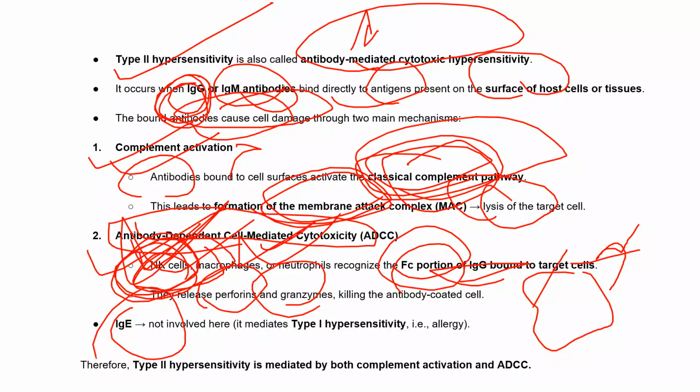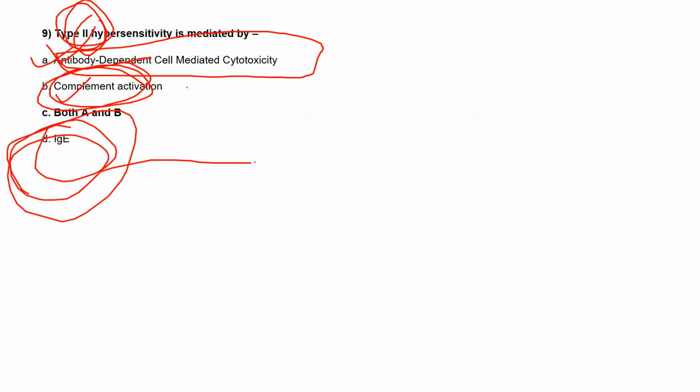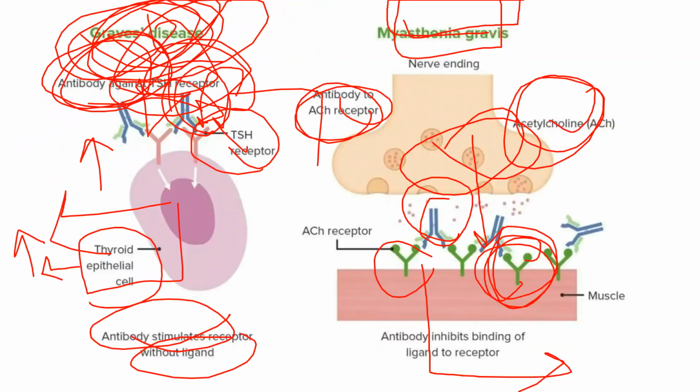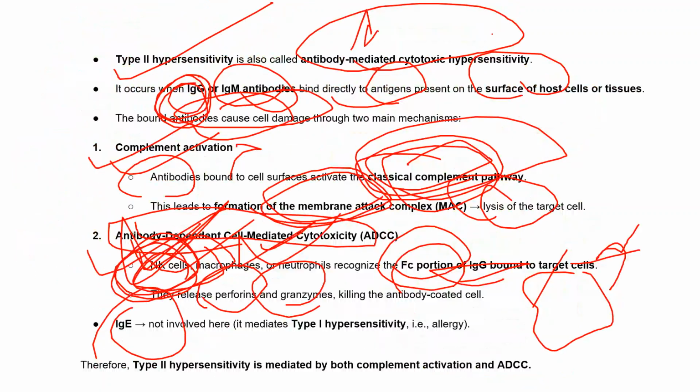IgE, we know, will not be the right answer, because IgE is related to type 1 hypersensitivity, in which there is release of histamine and a role of basophils and eosinophils.